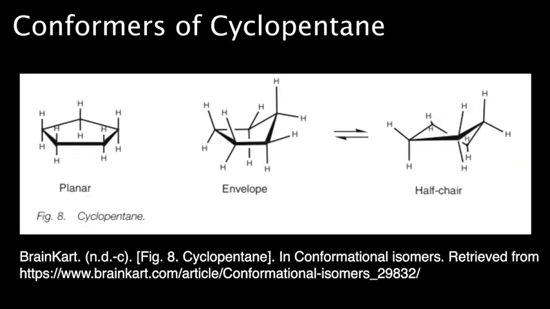Finally, cyclopentane can adopt a handful of different conformations: flat, envelope, and half chair. Because cyclopentane has interior angles of 108 degrees, which are close to the ideal bond angle of 109.5 degrees, the ring experiences negligible angle strain. However, the flat conformation, where all adjacent hydrogens are eclipsed, has significant torsional strain of approximately 10 kcal per mole. This torsional strain can be slightly relieved when the ring assumes the envelope or half-chair conformation, but not fully, because the carbon-carbon bonds cannot be completely staggered without breaking the ring.